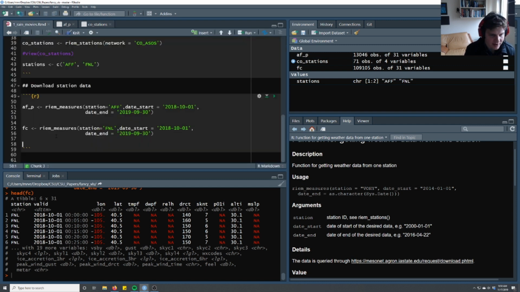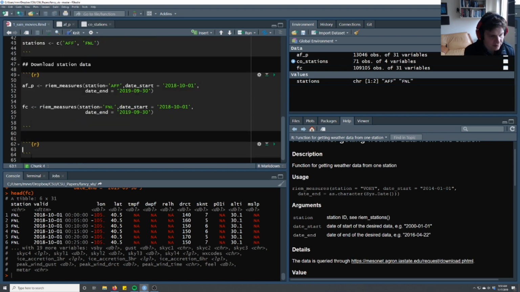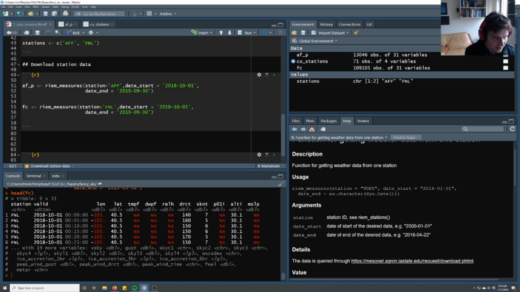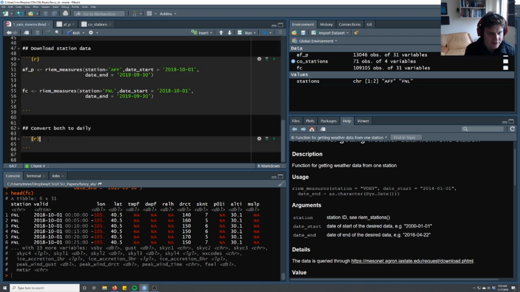Where's that? We'll just keep it this way. And you'll see immediately we have sort of a problem in the data structure in that this one is on hourly and this one's on daily. So we'll probably have to convert these to daily just to get this going. We'll just say convert both to daily. So all I'm going to do here is summarize some